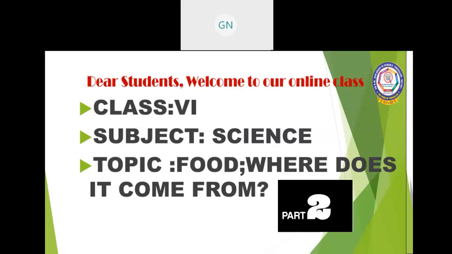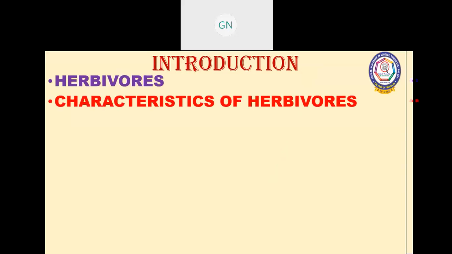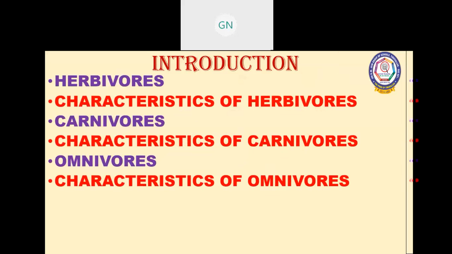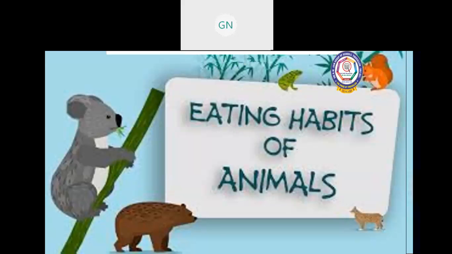In this class we are going to discuss how plants take food, eating habits of animals, herbivores, characteristics of herbivores, carnivores, characteristics of carnivores, omnivores, characteristics of omnivores. Eating habits of animals.